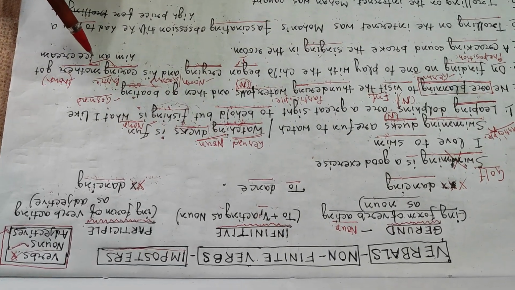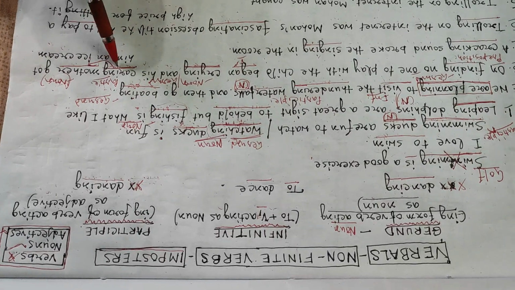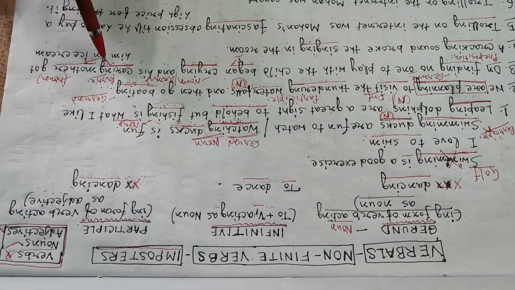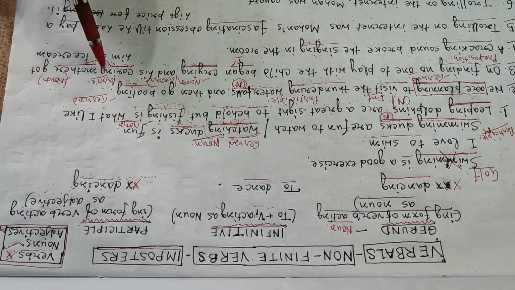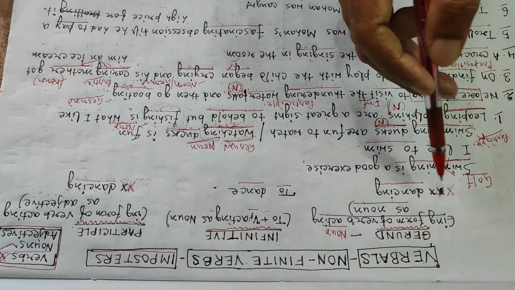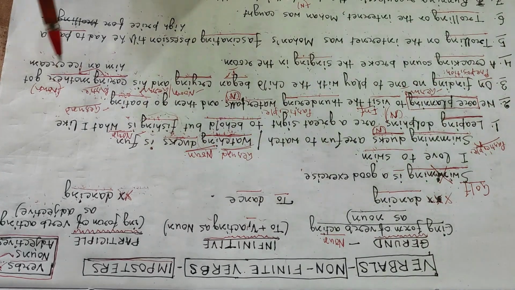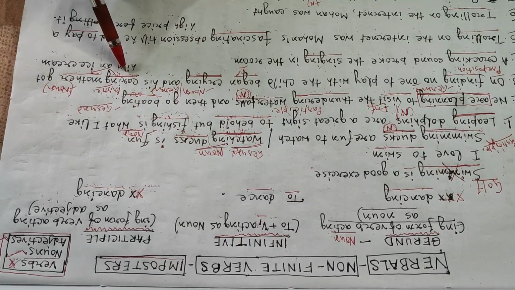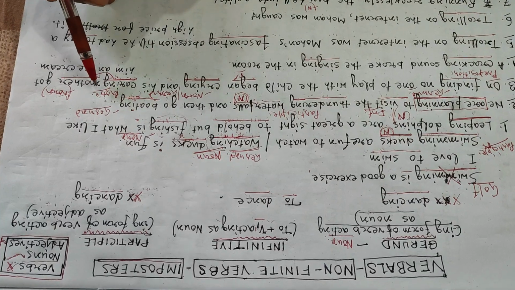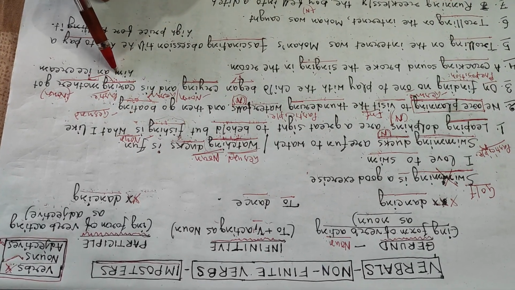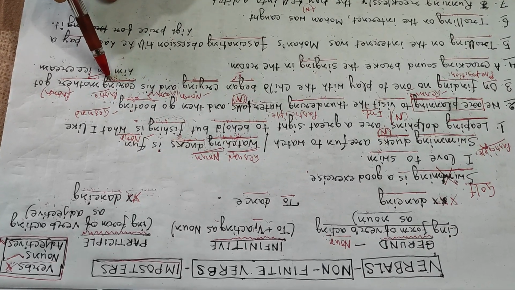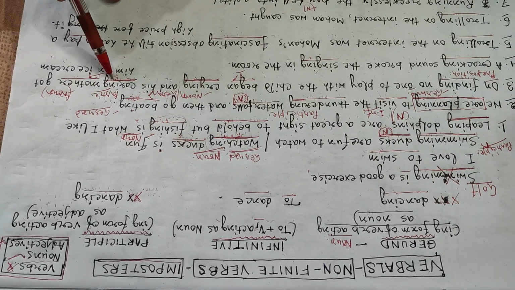Always remember that a participle can only be replaced by another participle. Just as a noun, here swimming is a noun, can be replaced by another noun. Caring is a participle, it can be replaced by any other ordinary adjective. Suppose loving mother. Suppose good mother. We can put any ordinary adjective in place of a participle.